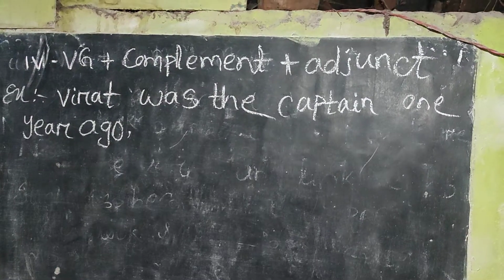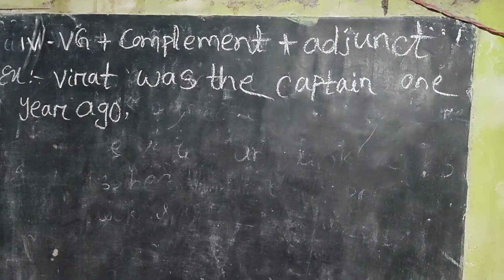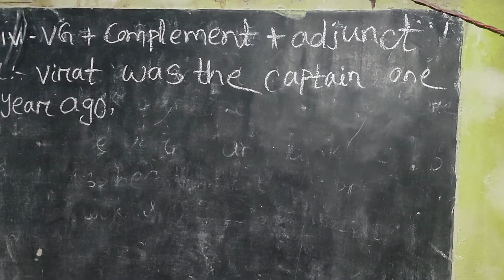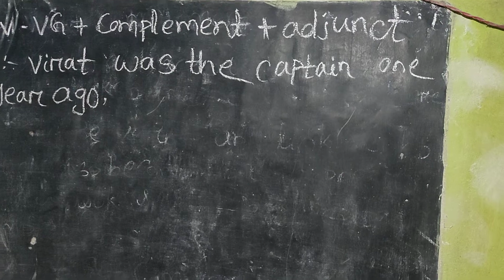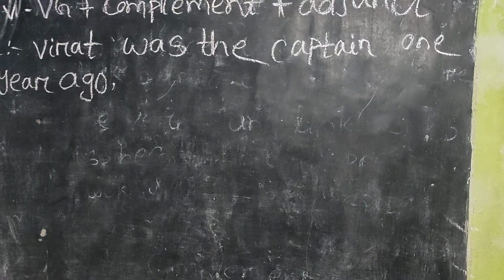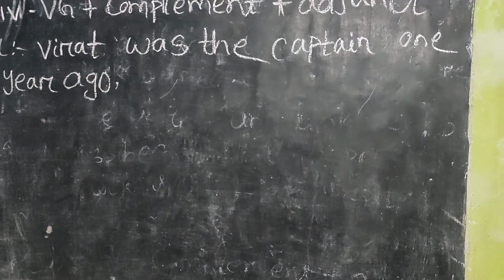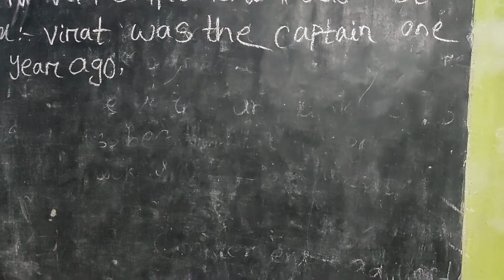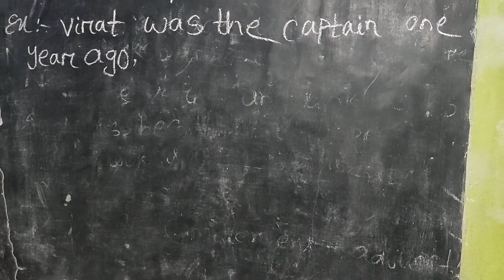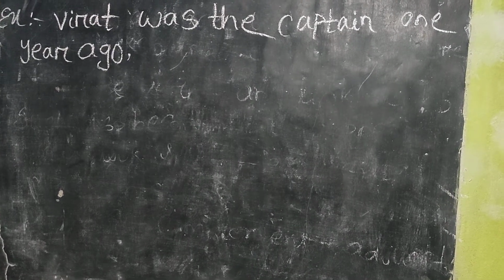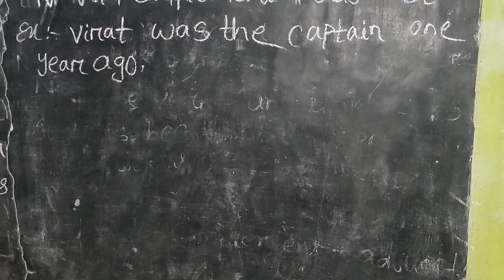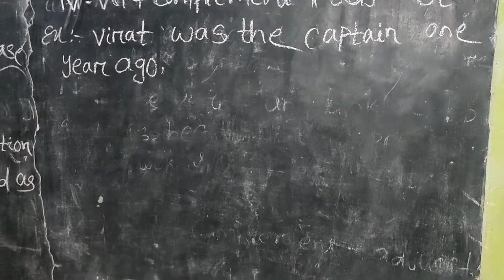Pattern number 4 of intransitive predicate phrase, and that is BG plus complement plus adjunct. Example, Virat was the captain 1 year ago, and was here is used as the BG, and the captain, that is known as complement. 1 year ago, it is the adjunct.